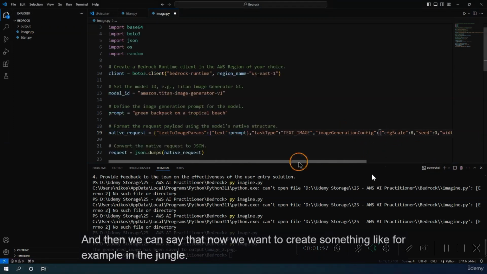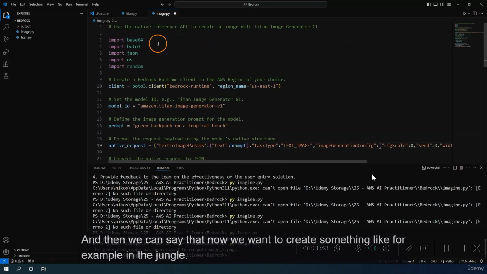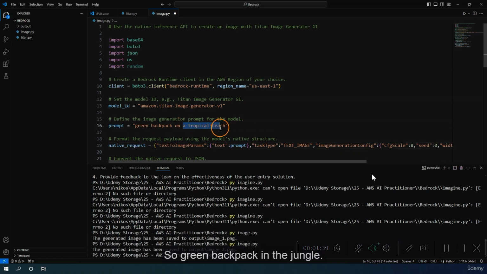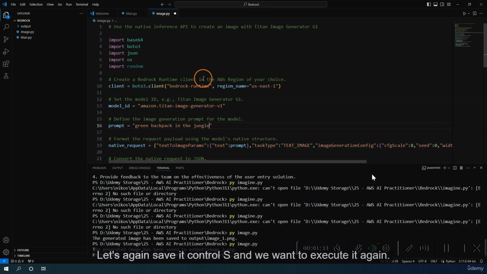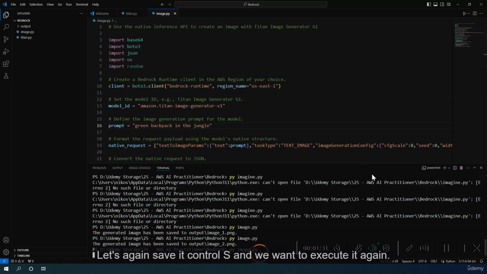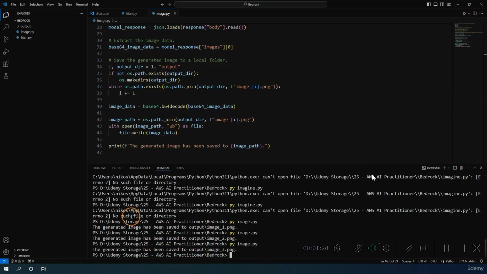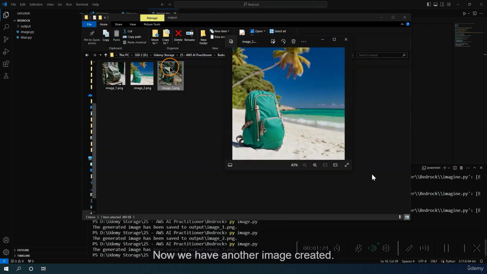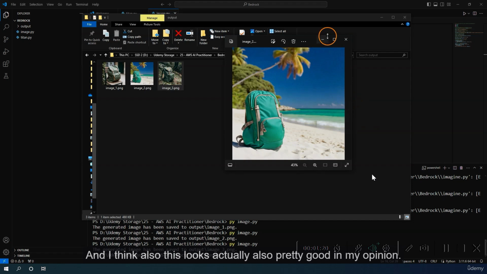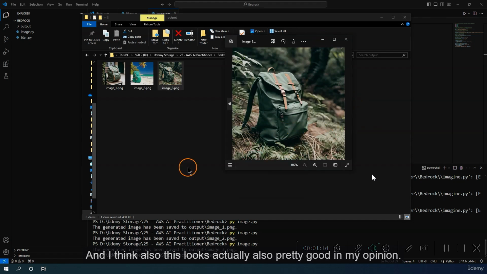And then we can say that now we want to create something like, for example, in the jungle. So a green backpack in the jungle. Let's use it like this, in the jungle. Let's again save it, Ctrl+S, and execute it again. And in this case, we can see now we have another image created. This is now in the jungle. And I think this also looks pretty good in my opinion.